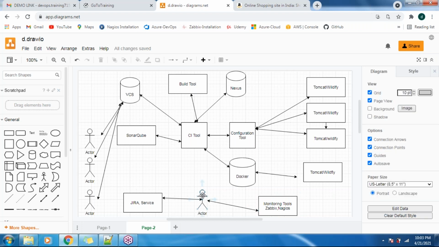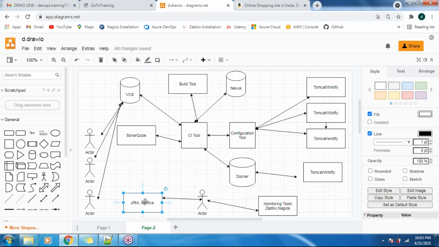You might have heard about this, right? So these L1 support team members, what they are going to do is use any one of these ticketing tools, like Jira, Service Desk, a number of ticketing tools are there. Using this ticketing tool, they are going to raise a ticket. If anything is wrong with your application, they are going to raise a ticket to the developers, right?